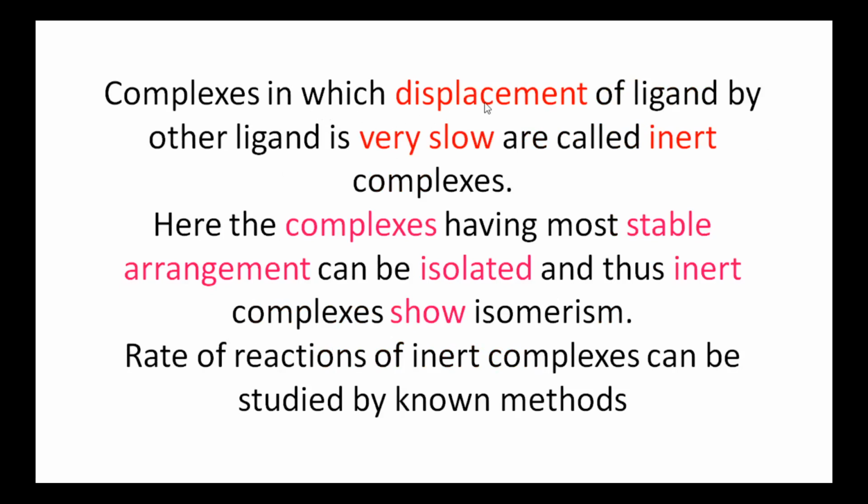Complexes in which displacement of the ligand by other ligand is very slow, such complexes are known as inert complexes. So, inert complexes are highly stable, labile complexes are highly reactive. Here in inert complexes, having more stable arrangement can be isolated and thus inert complexes show isomerism. The rate of reactions of inert complexes can be studied by known methods in chemical kinetics topic.